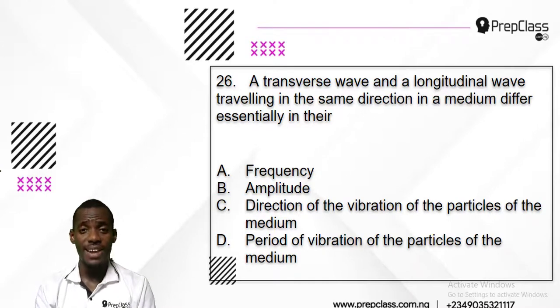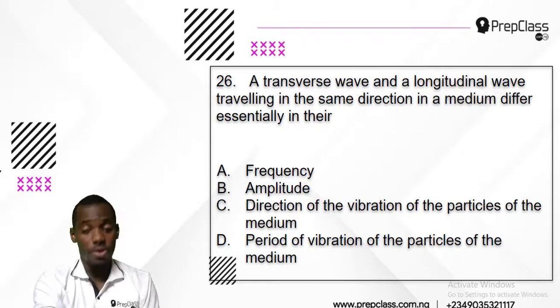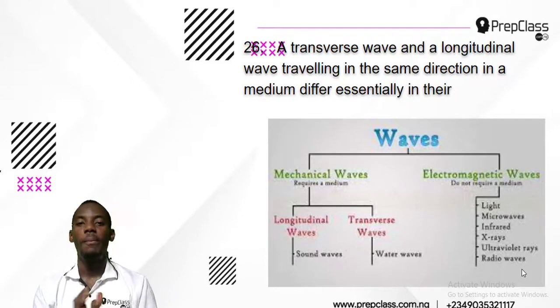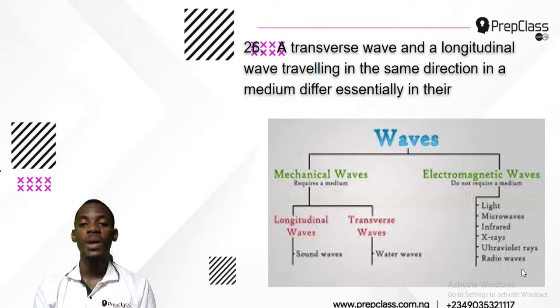Do you have any idea what the difference is? Is it in their frequency, their amplitude, the direction of the vibration of the particles of the medium, or the period of vibration of the particles of the medium? When you were taught about wave, you were taught about two types, mechanical wave and electromagnetic wave. But under mechanical wave, we also have two types: longitudinal wave and transverse wave.